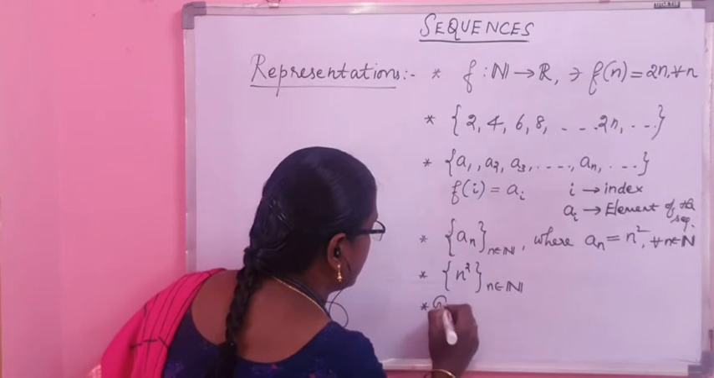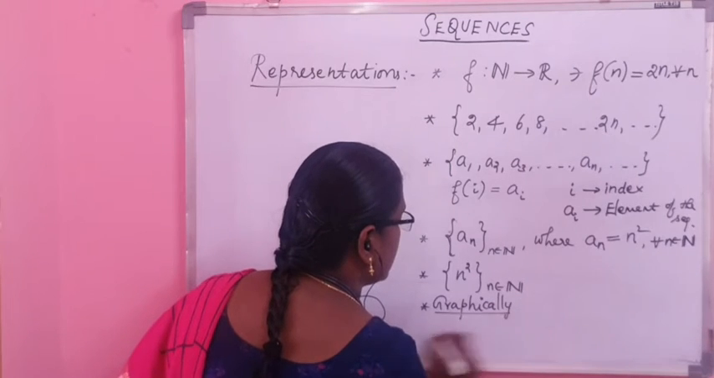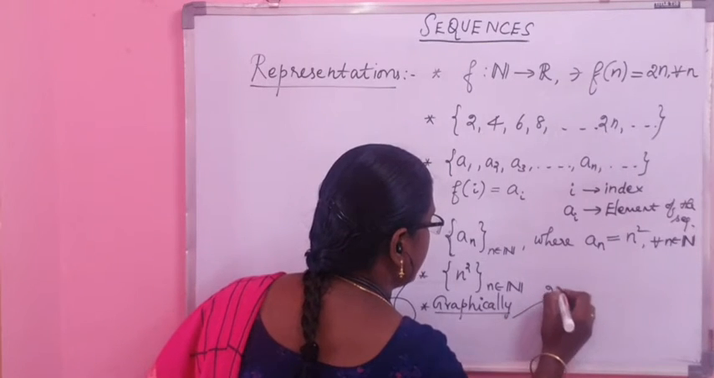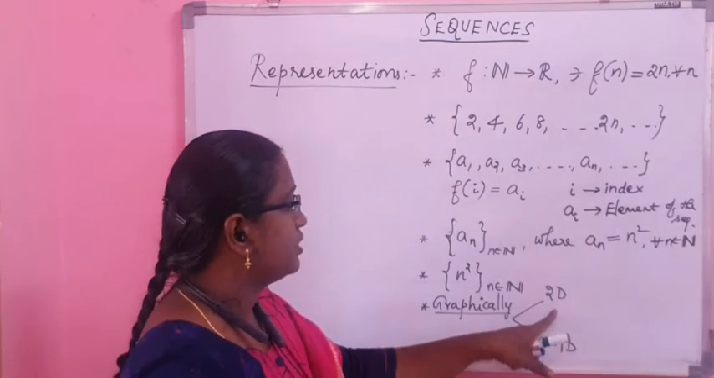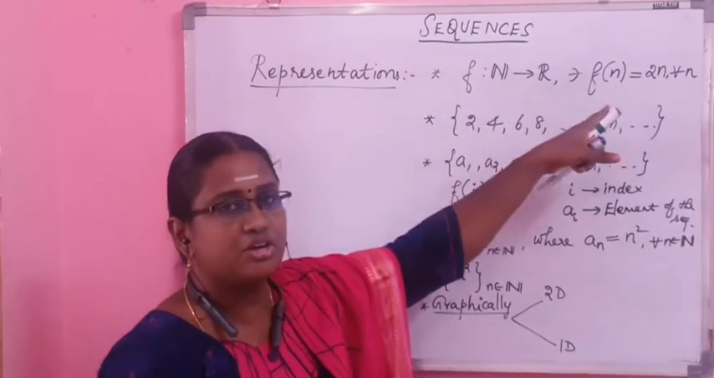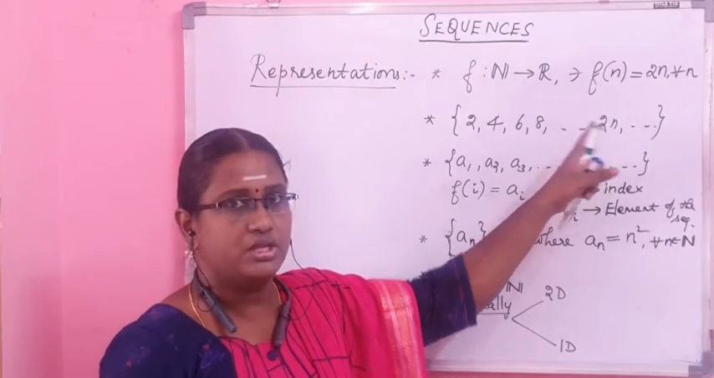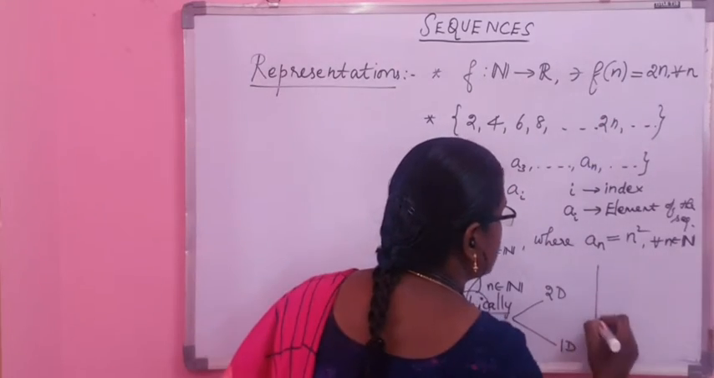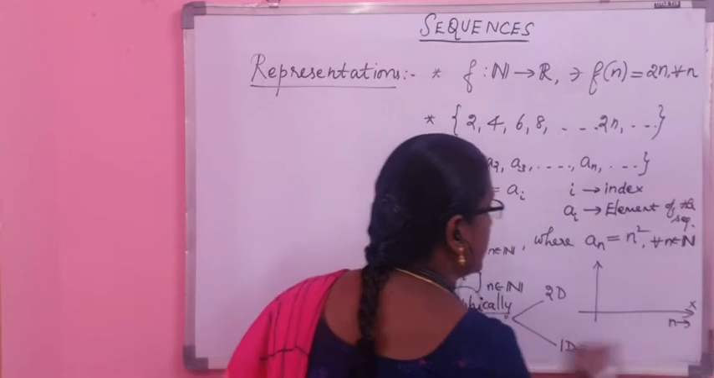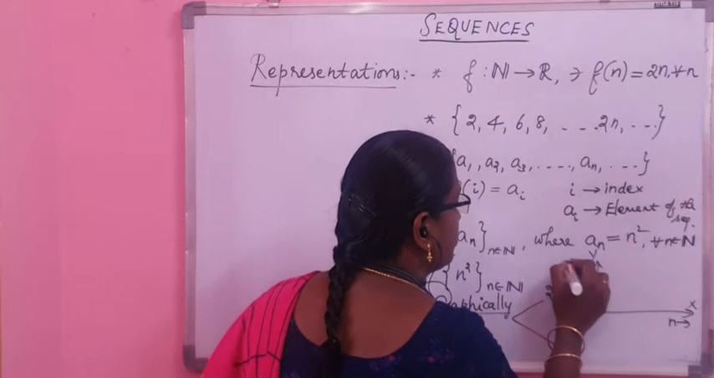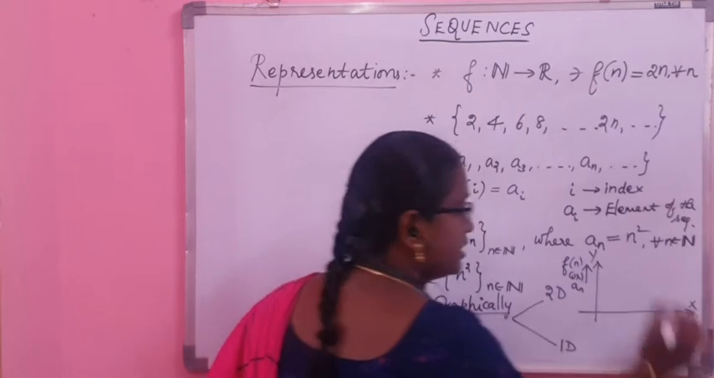Or we represent it graphically. There are two ways to represent it graphically: as a two-dimensional graph, or as a one-dimensional graph. What is the two-dimensional representation? It is basically a function of one variable, and you know how to represent a function of one variable graphically in two dimensions. We take the values taken by n along the x-axis, and along the y-axis we plot the values of f(n), or a_n. Thereby you get the graph of the function.